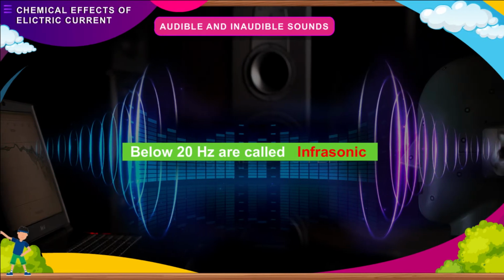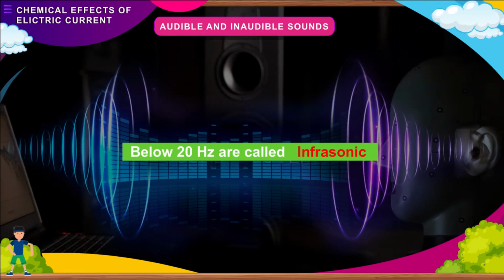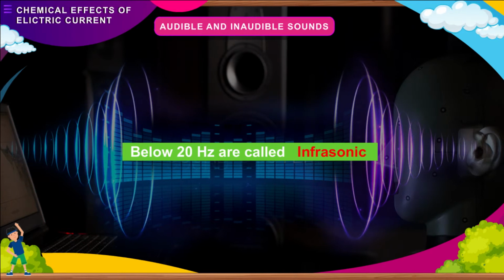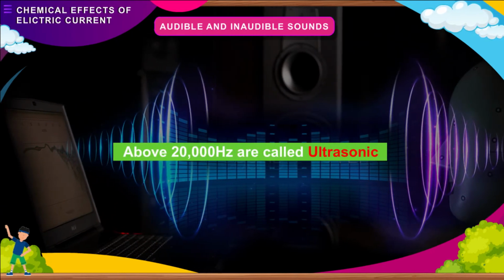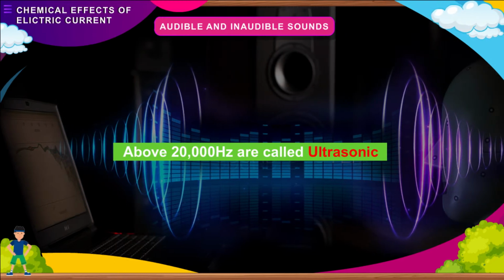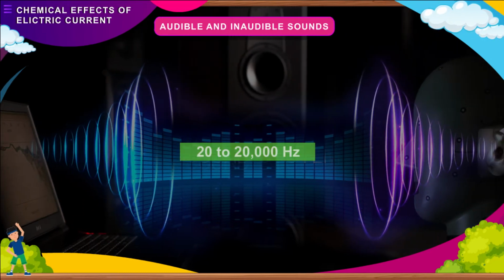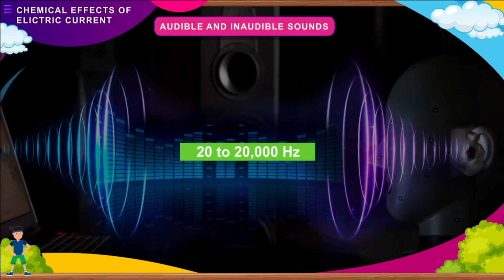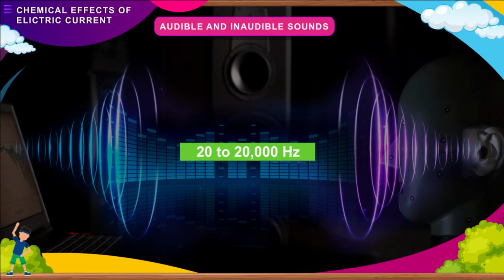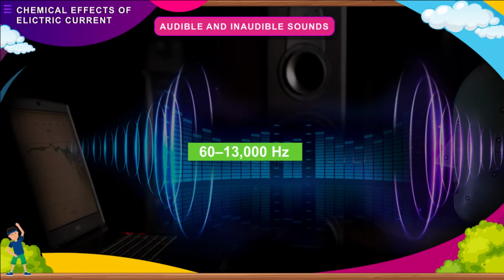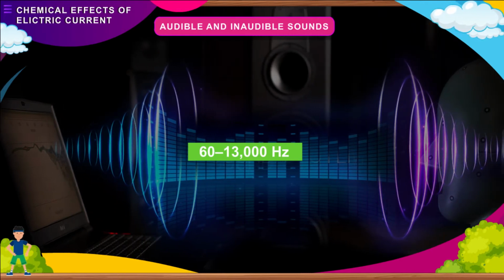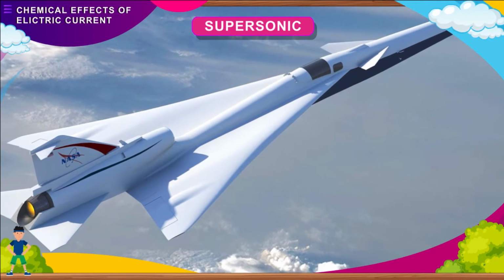Sounds of a frequency below 20 Hz are called infrasonic, and those of a frequency above 20,000 Hz are called ultrasonic. Though we can hear sounds between 20 and 20,000 Hz, we can produce sounds within a range of only 60 to 13,000 Hz.